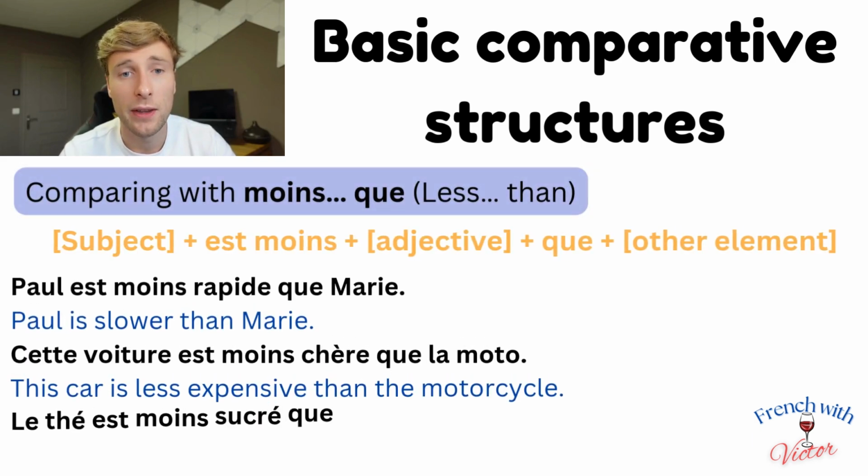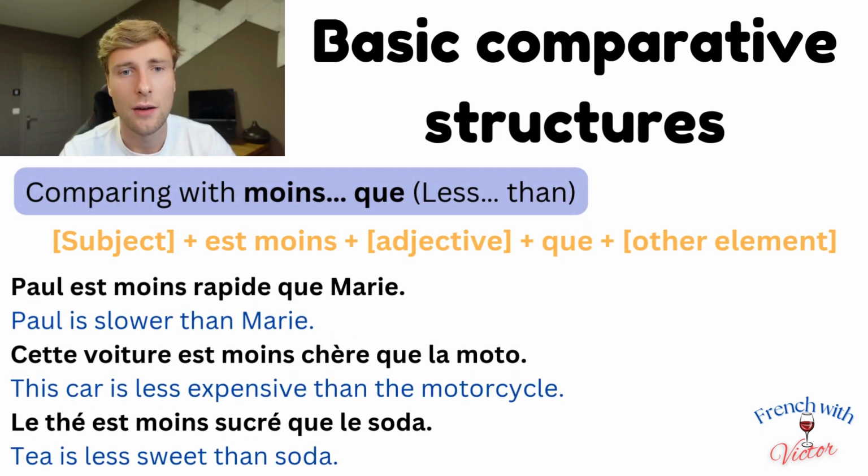To say that something or someone has less of a quality than something or someone else, use moins que. And here's the formula. Subject plus est moins plus the adjective plus que plus the other element you want to compare. For example, Paul est moins rapide que Marie. Paul is less fast than Marie.